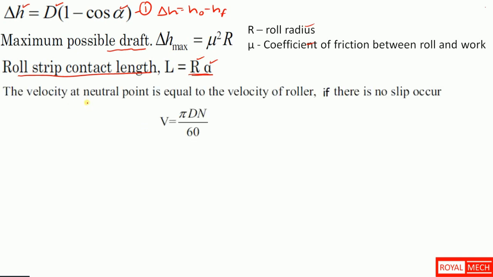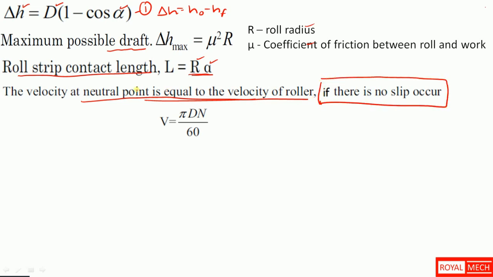The velocity at the neutral point is equal to the velocity of the roller. This is only true when no slip occurs. At the neutral point, velocity of roller v equal to pi D N upon 60, only when no slip occurs.